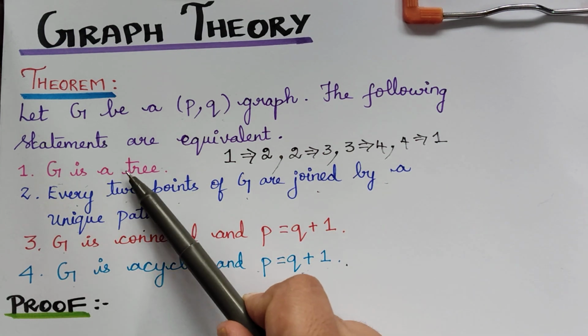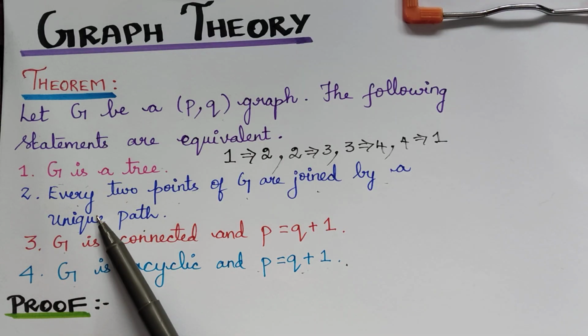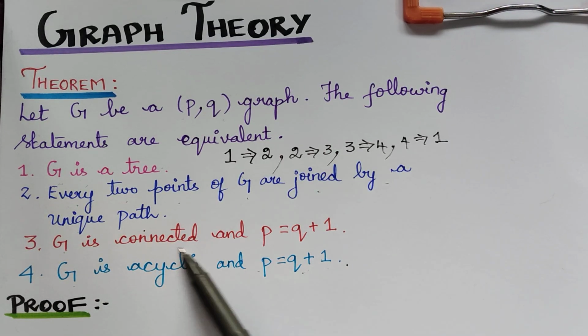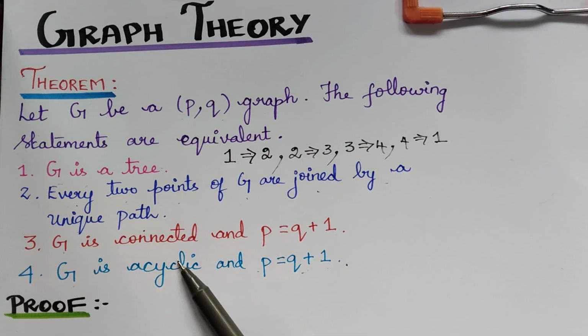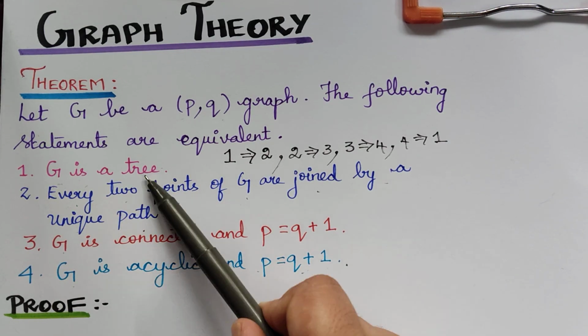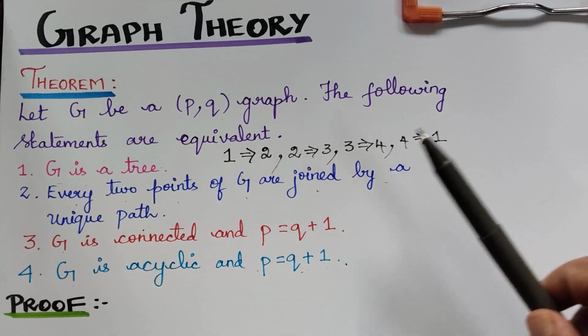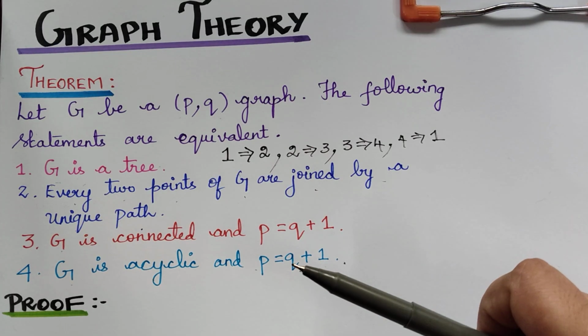So what we have to prove is, first we have to assume 1 and prove 2. And assuming 2, we have to prove 3. And assuming 3, we have to prove 4. And finally, assuming statement 4, we have to prove statement 1. This is the method of proof whenever we have to prove that the following statements are equivalent.